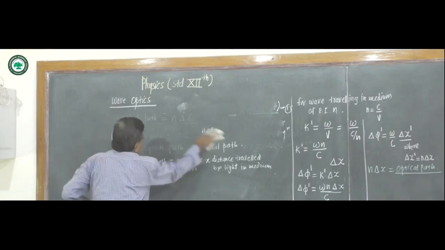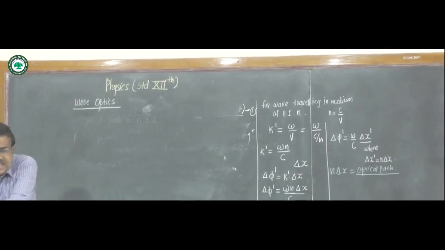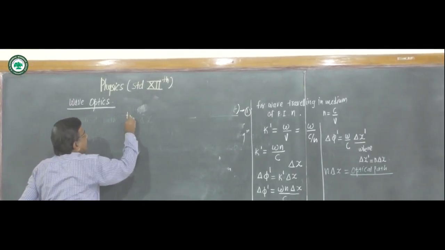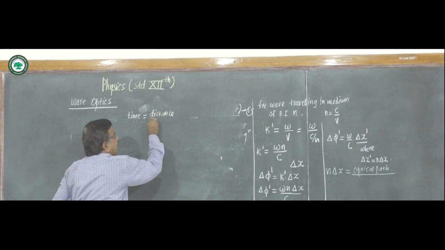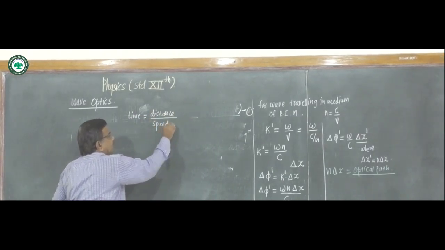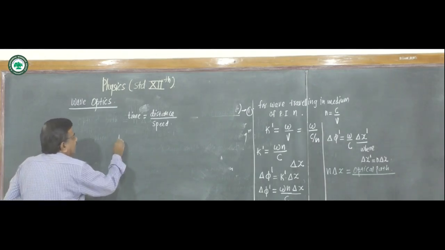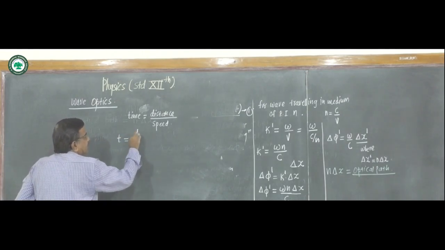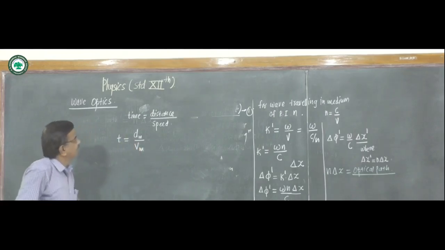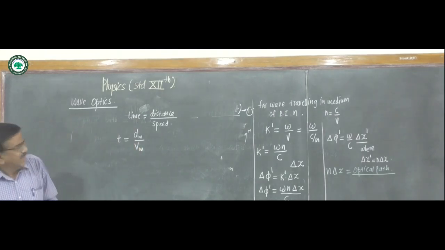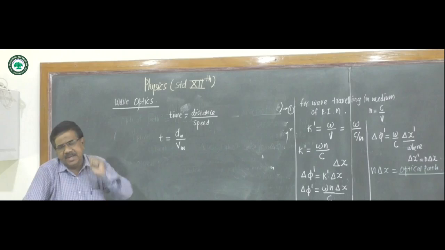As we know, the formula time is equal to distance upon speed. In a given medium, we write T as distance in medium upon speed in medium.